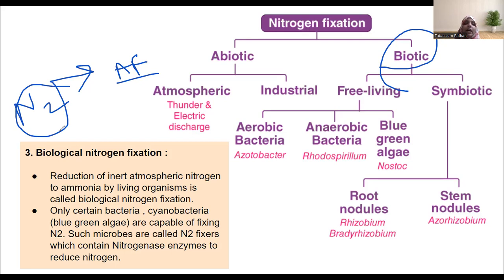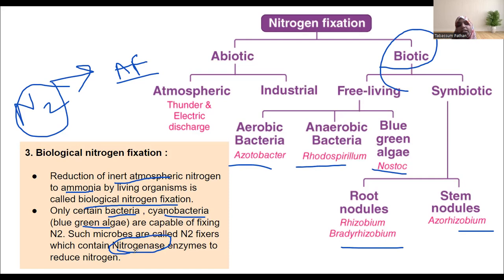So these bacteria convert atmospheric nitrogen to ammonia, and this process is known as biological nitrogen fixation. It can be brought about by bacteria, blue-green algae, cyanobacteria. These are all called nitrogen fixers: Rhodospirillum, Nostoc, Anabaena, Azotobacter, Rhizobium species. They have a special enzyme known as nitrogenase, which reduces nitrogen into different assimilable forms.